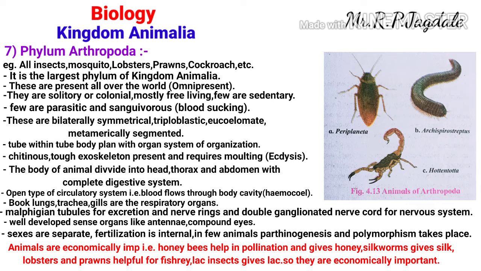For fishery, some of the arthropods are important, like lobsters, prawns, and crabs. There are also some harmful insects. They act as vectors, like mosquitoes and lice, which cause damage. So these are some of the economic importance of phylum Arthropoda.